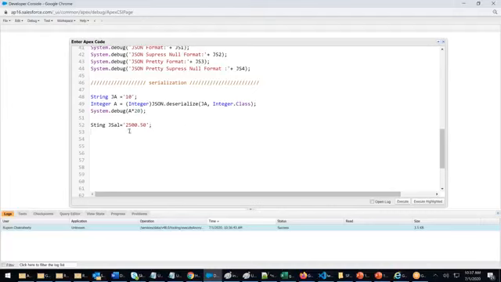This is what Facebook gave me. String JSAL, this is the data that was given to me.